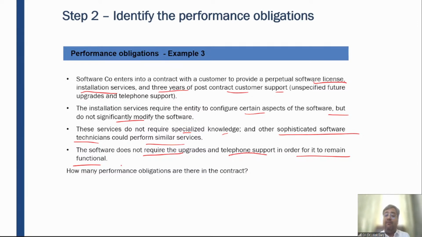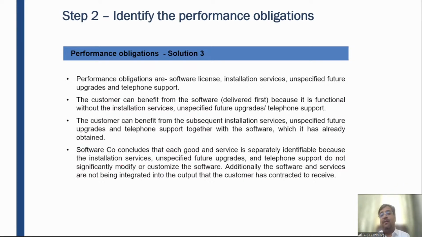Like in our mobile phones, there are a lot of upgrades and software support, right? At times I download those software upgrades, at times I don't. Still, my mobile remains functional, right? So how many performance obligations are there in the contract? There are 3 performance obligations in this contract. The performance obligations are license, installation, and unspecified future upgrade and telephone support.